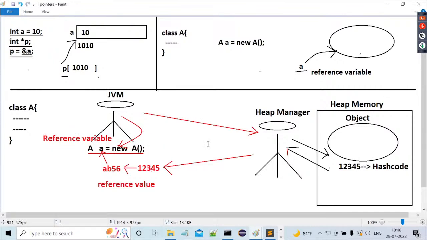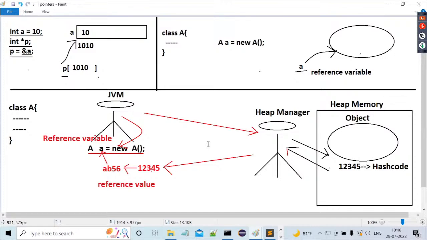Now I'm asking this question: what is a reference variable? A reference variable is a variable that stores an object reference value. Then again there is a question: what is the reference value of an object? The hexadecimal form of a hash code. And what is a hash code? A unique identity provided by the heap manager in the form of an integer value.